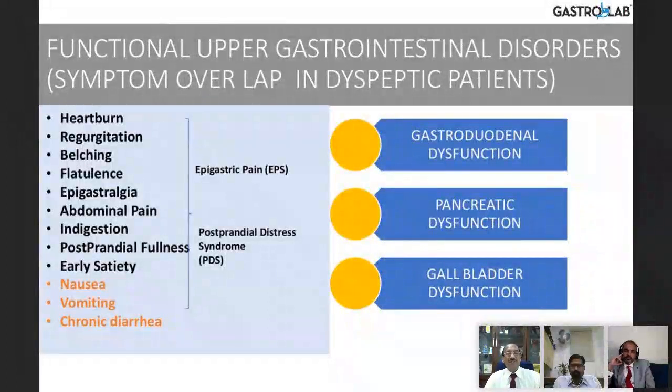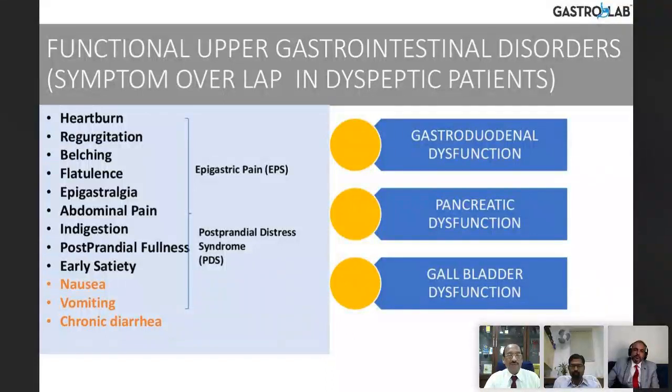For example, if somebody presents with dyspepsia, it may not be all the time from the stomach. It may be a gastroduodenal dysfunction or sometimes even pancreatic dysfunction. It could be gallbladder dysfunction. So gallbladder dysfunction can also present similarly with heartburn, regurgitation, belching, flatulence, epigastralgia, abdominal pain, indigestion, postprandial fullness, early satiety, nausea, vomiting, chronic diarrhea. I'm sure all of you recognize this is very, very common in our clinical practice.